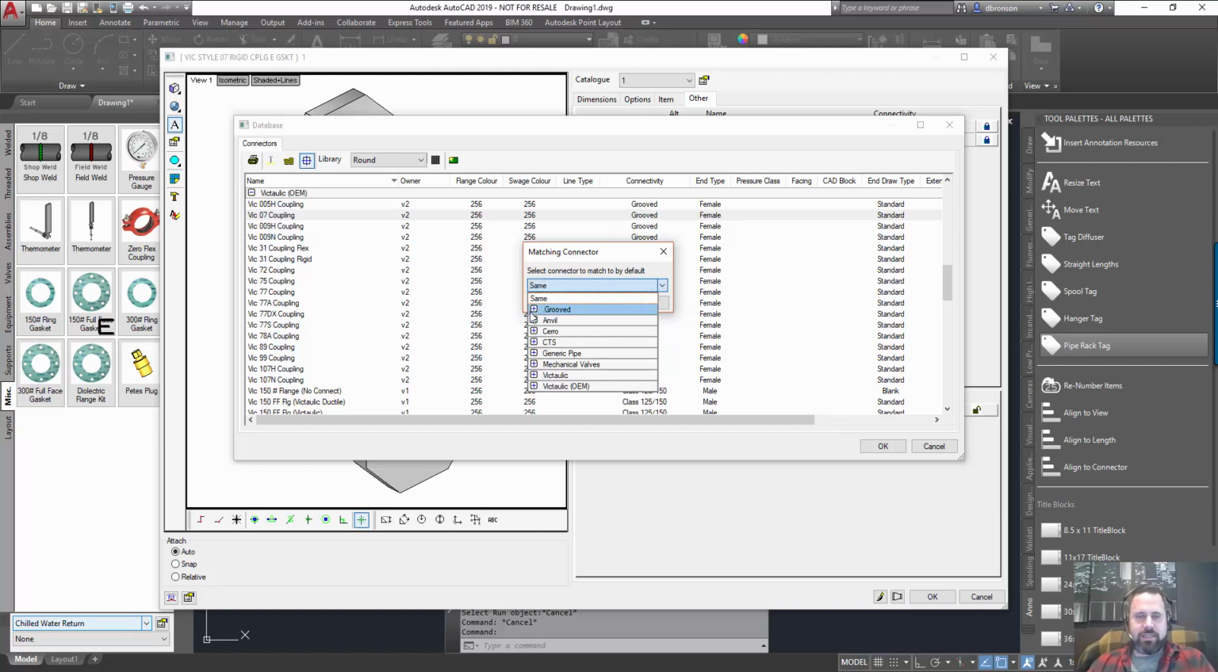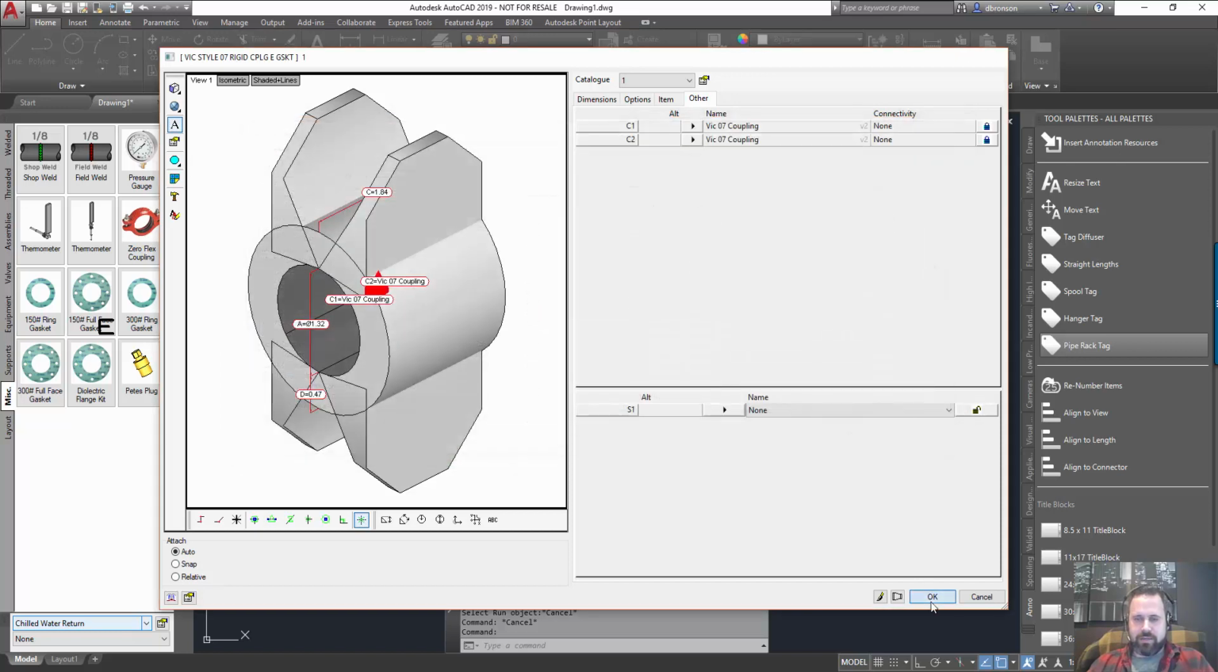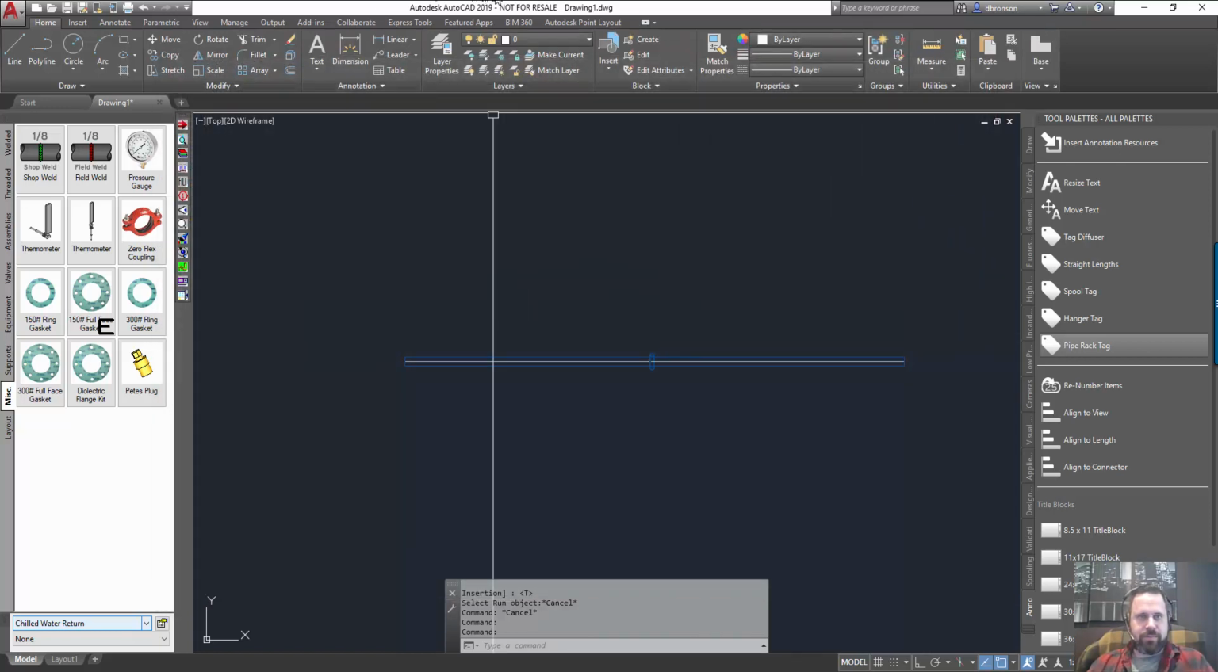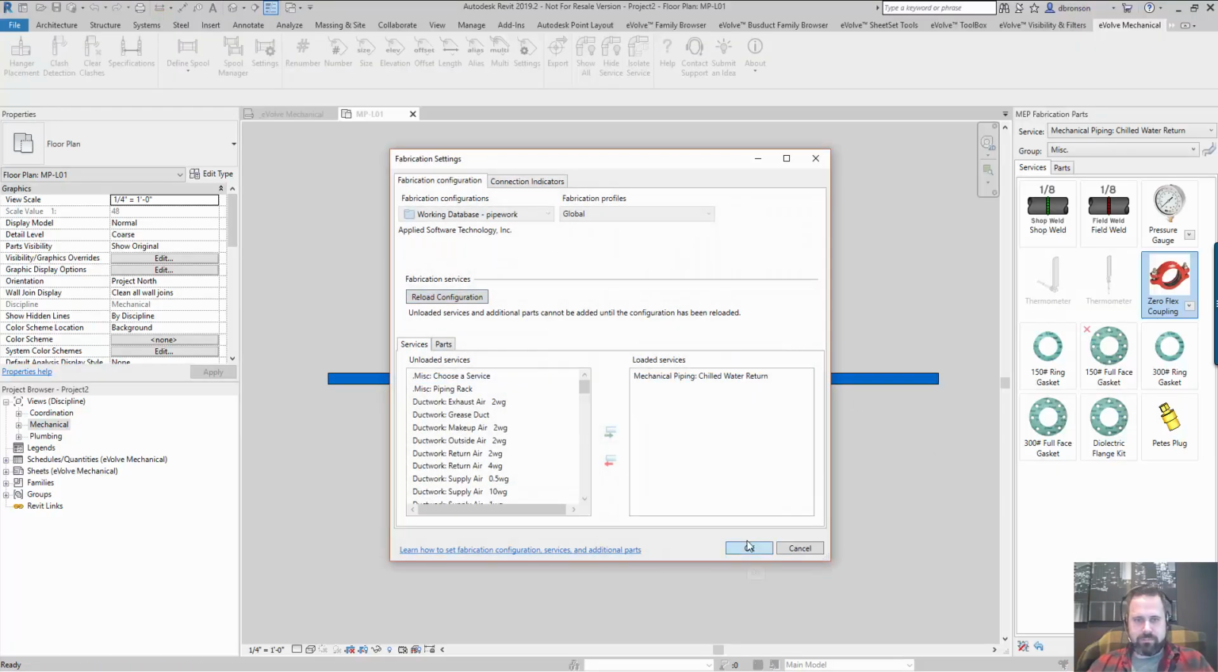So you have to come in here and set it to anything, right? So any male connector that is in the same connectivity group. So I have a more generic grooved connector here that I want to override the pipe with. Okay, so I'm going to click out of that, and we'll jump back into Revit. Let's reload.